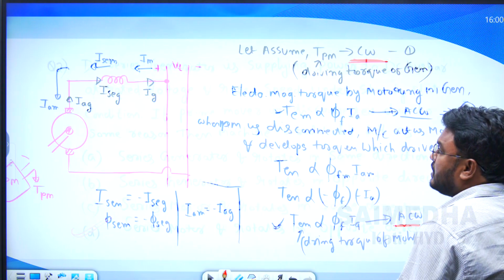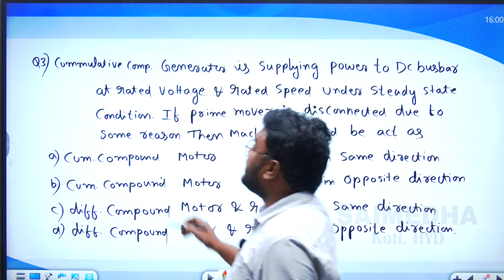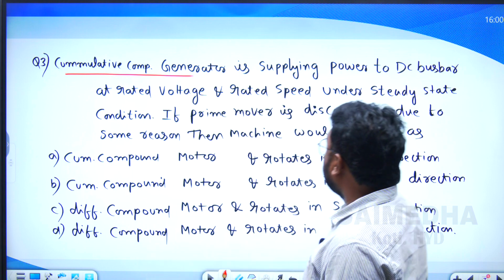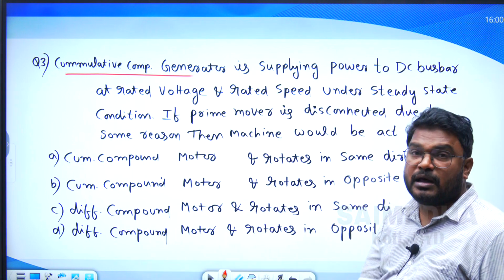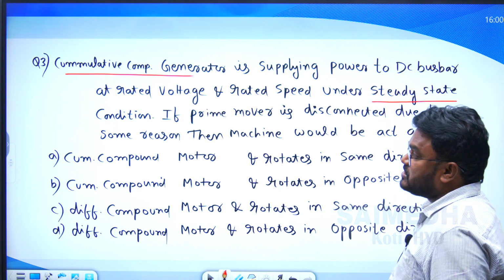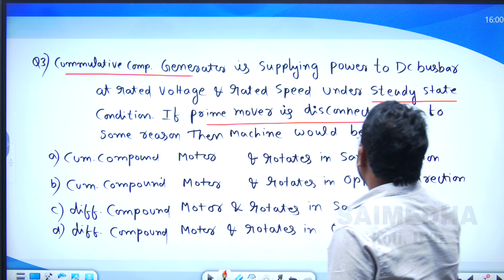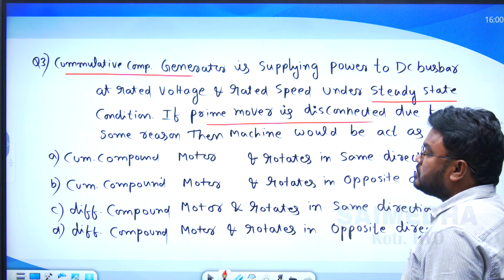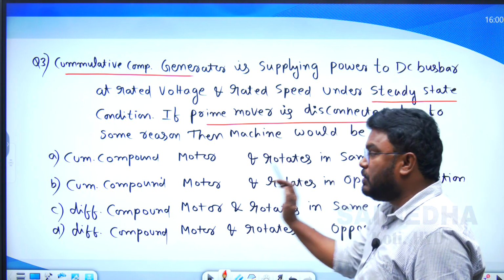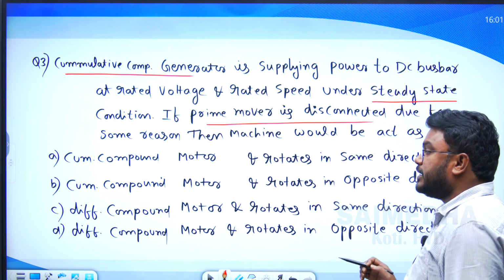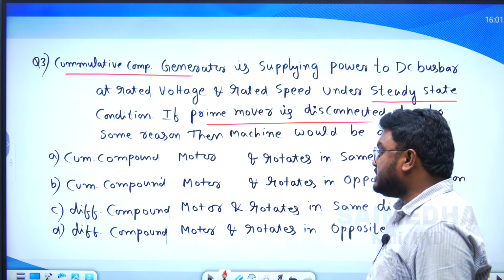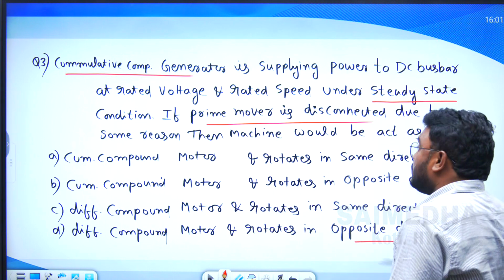Now let us solve question number 3. A cumulative compound generator is supplying power to the DC bus bar at rated voltage and rated speed under steady state condition. If the prime mover is disconnected for some reason, what will happen? The cumulative compound motor rotates in the same direction, the cumulative compound motor rotates in the opposite direction, the differential compound motor rotates in the same direction, or the differential compound motor rotates in the opposite direction.